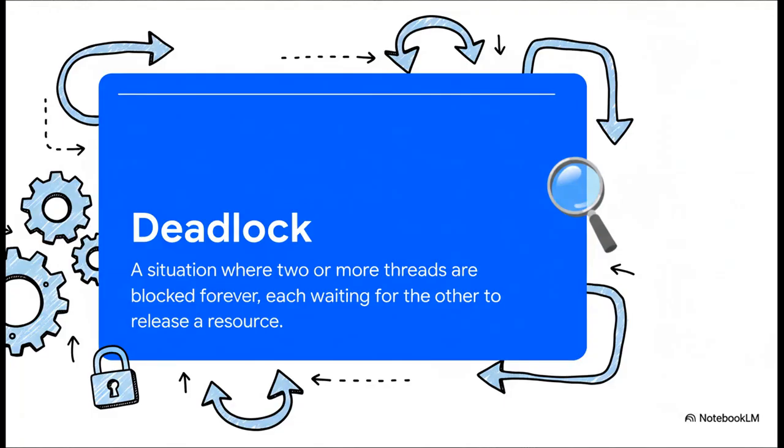That, my friends, is a deadlock. It's a total digital standoff. You've got two or more threads just frozen in time, each one holding something the other one desperately needs, and they're waiting for a release that is literally never going to happen. So, how on earth do you prevent this kind of catastrophic freeze?